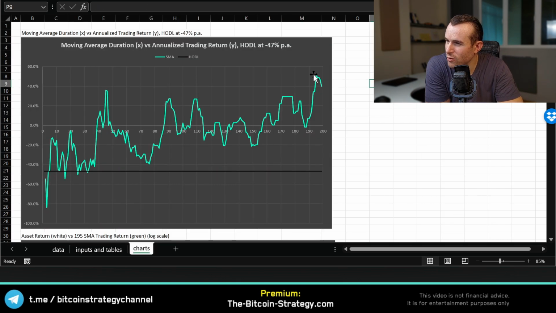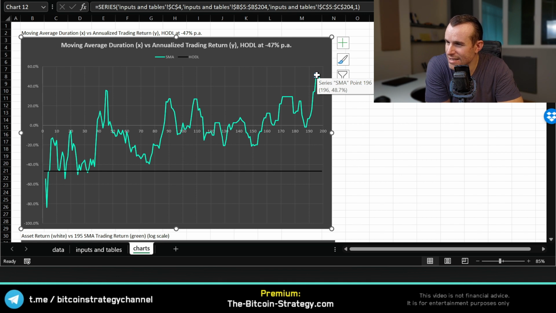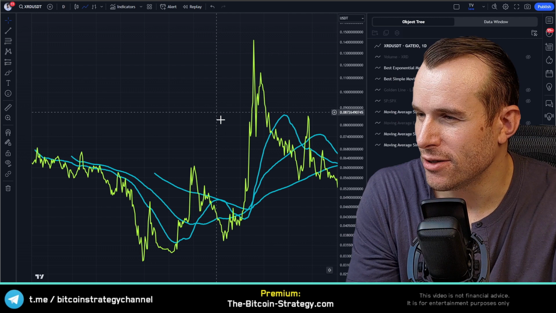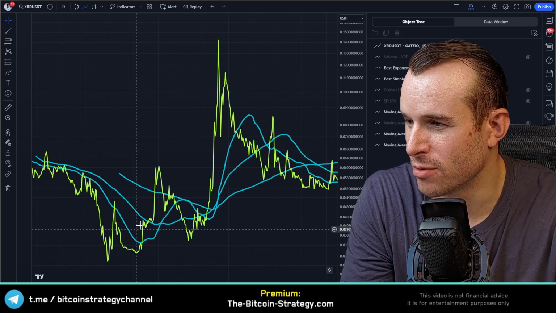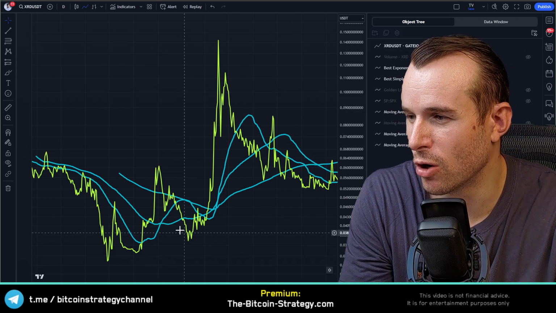So the very best moving average seems to be over here, the 196 day. There's also a pretty good one over here, 46 day, and we could take either over here. Let's take the shorter duration, 91. And let's plot all of those three moving averages on the current price chart. Here's the chart, and again, if the price is above, we should be long. When the price is below, we should be short.